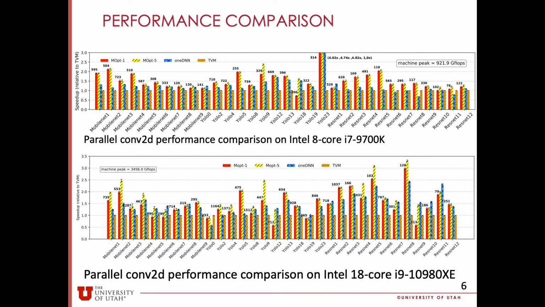We present our performance comparison in these figures. The x-axis represents different benchmarks. The y-axis represents the relative speedup over TVM. Overall, we are achieving more than 1.15x geomean speedup versus oneDNN and more than 1.35x versus TVM.